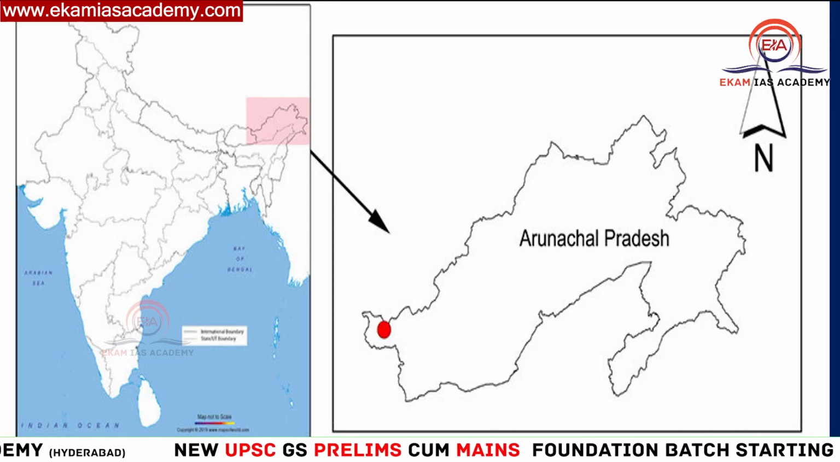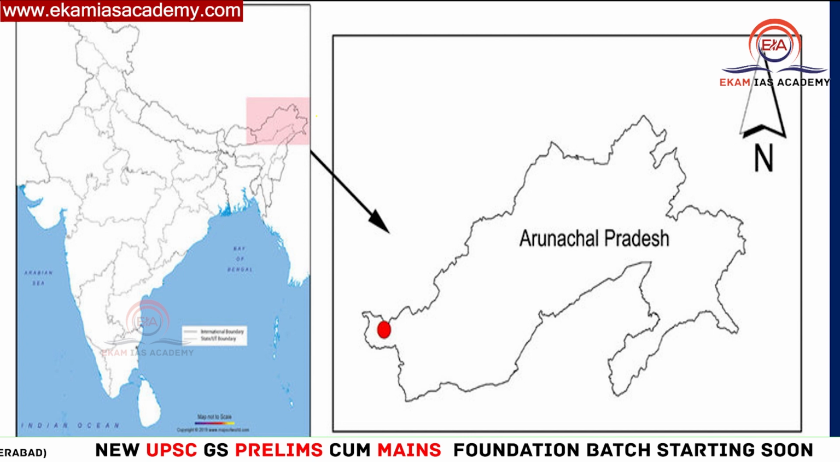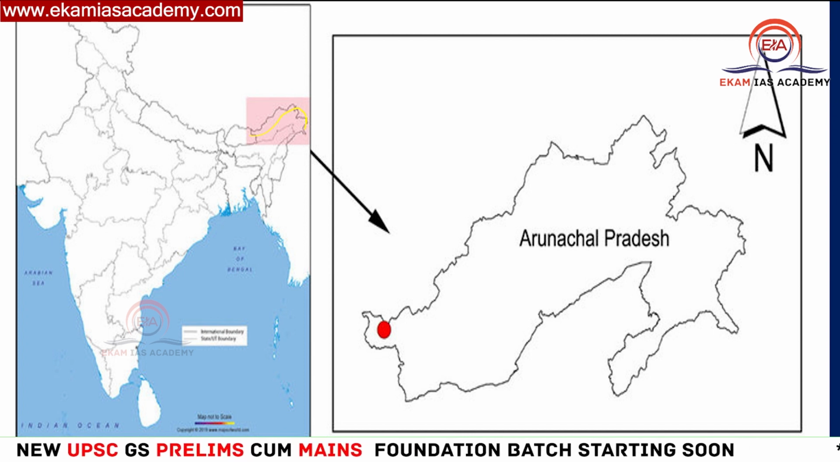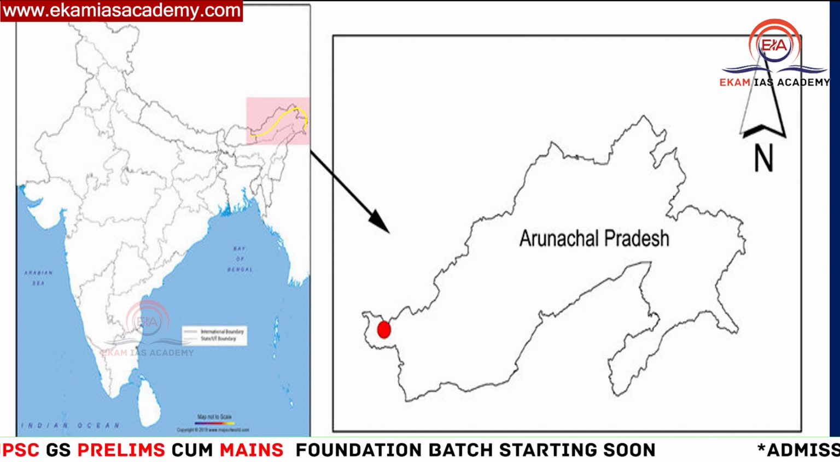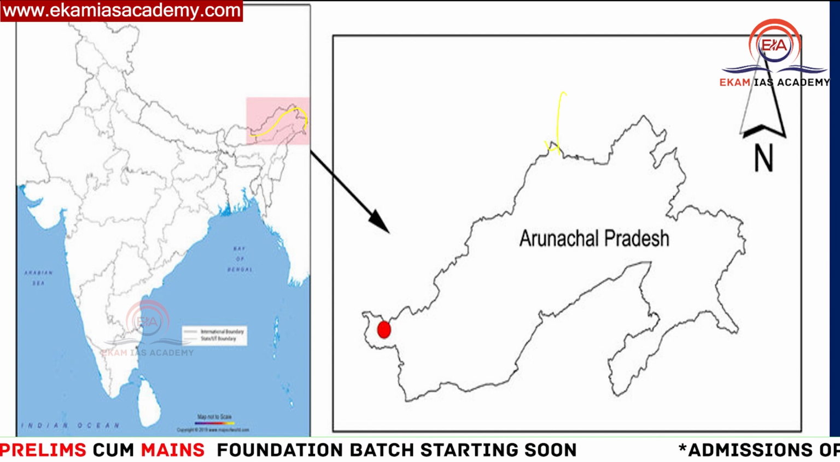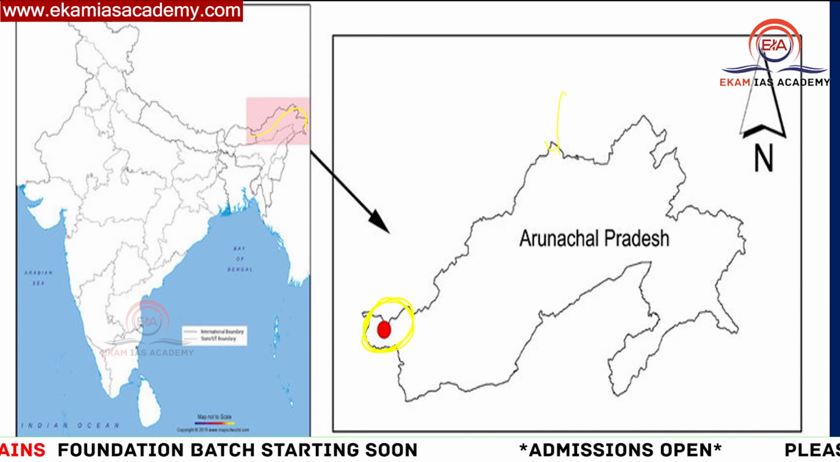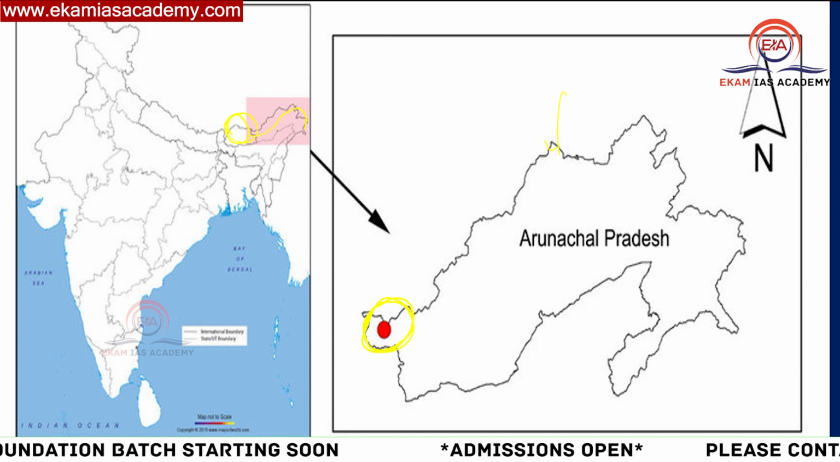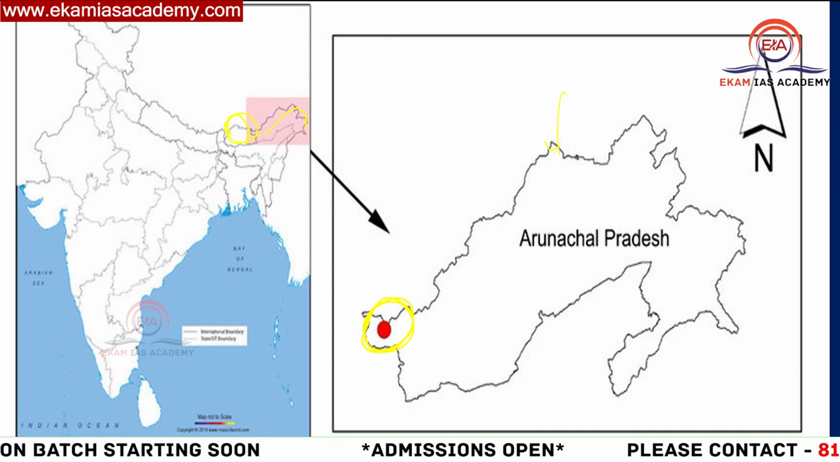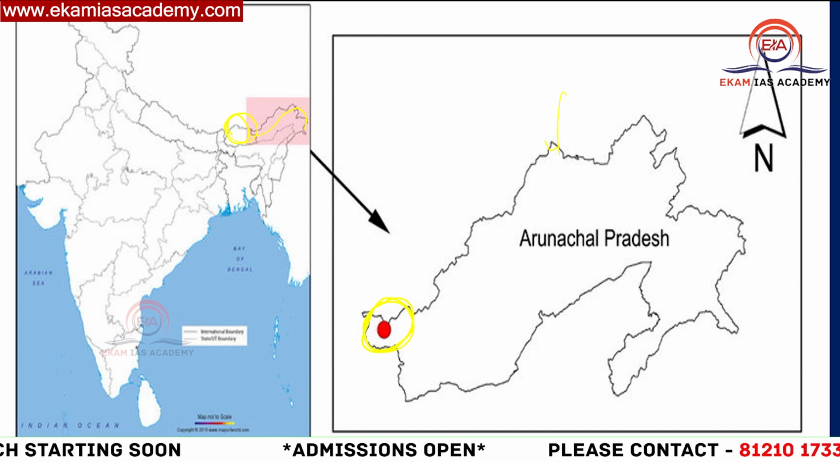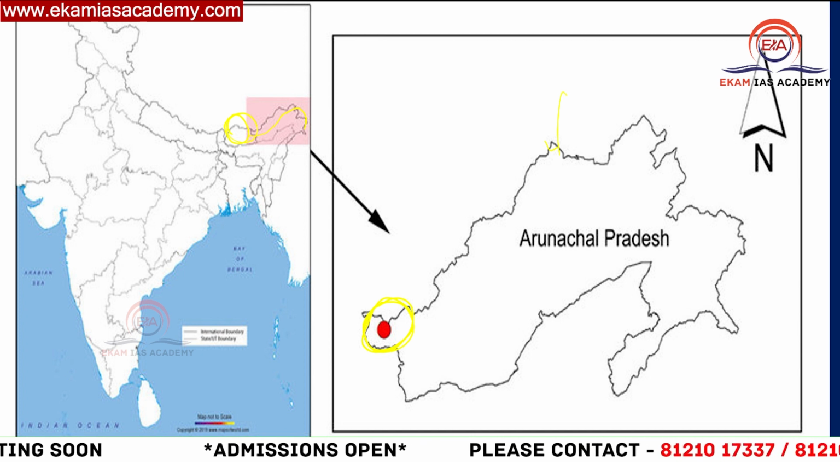Then the location is very important. You know this is the state of Arunachal Pradesh, right? The state of Arunachal Pradesh is very important for us because it is guarding the border with China. In Arunachal Pradesh we have this Tawang. That means this is the location, so close to the Sikkim part. This is the location you need to know.